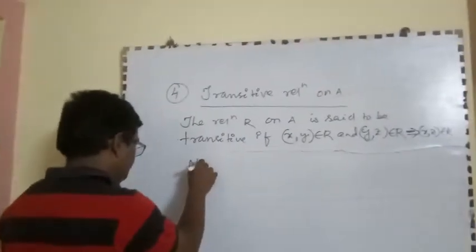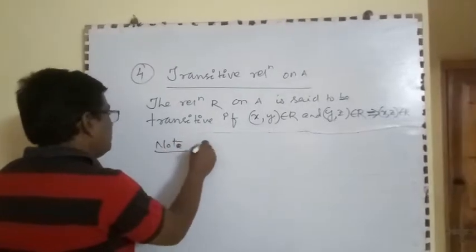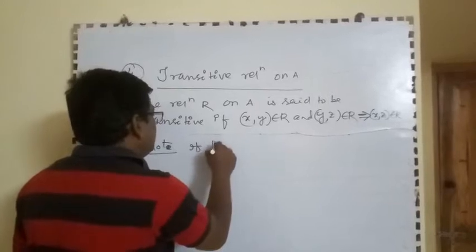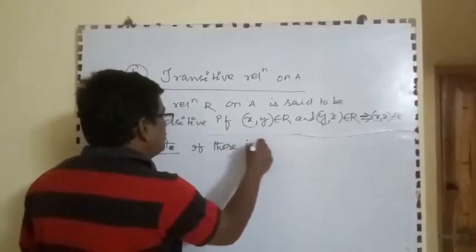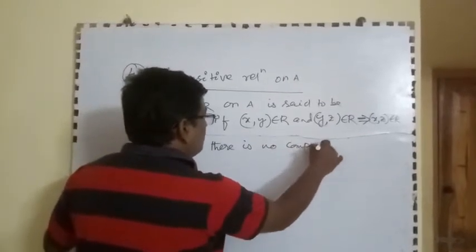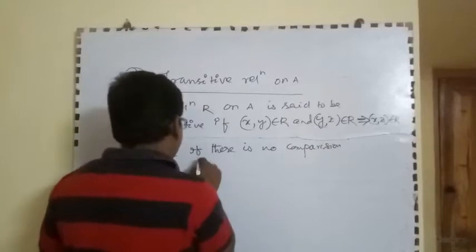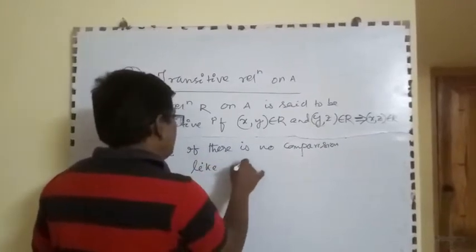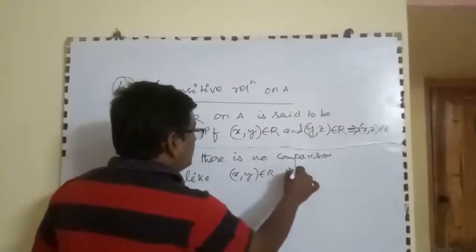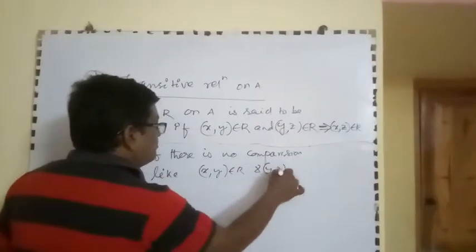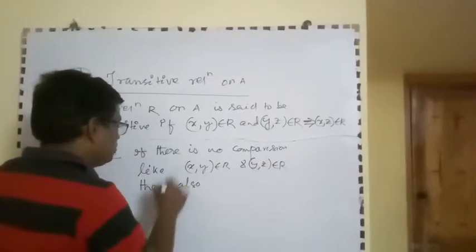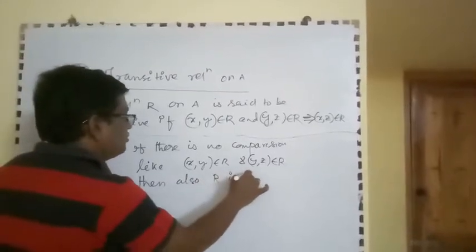Notes: if there is no comparison, like there is no (x, y) belongs to R and (y, z) belongs to R, then also R is transitive.